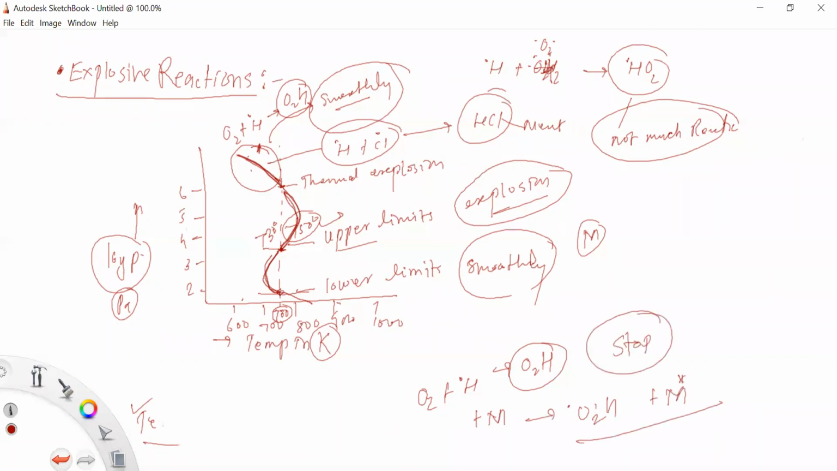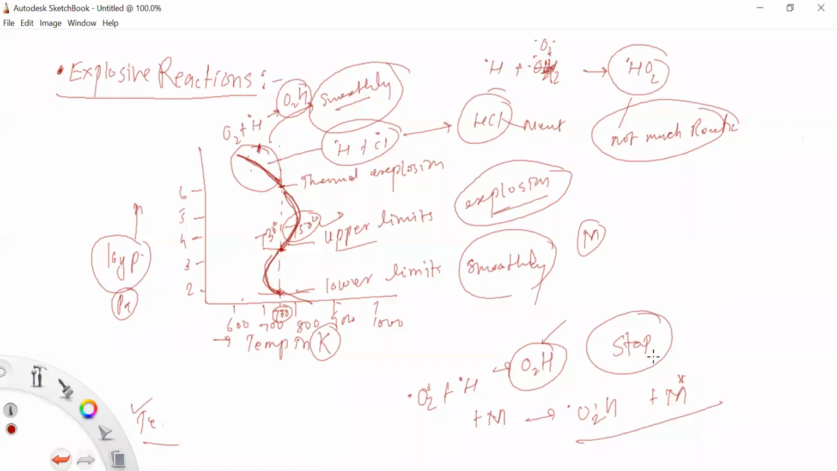If the pressure is increased beyond the upper limit, the temperature becomes slower and slower. The temperature will decrease. So this is the bond formation, and due to this bond formation the excessive energy is removed from the molecule, because of the formation of O2H.